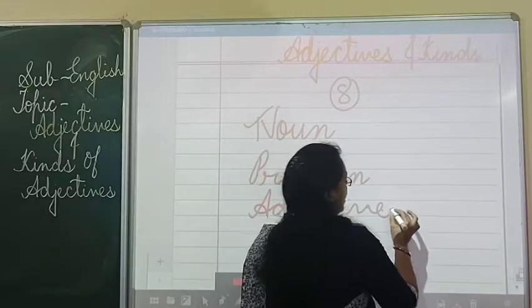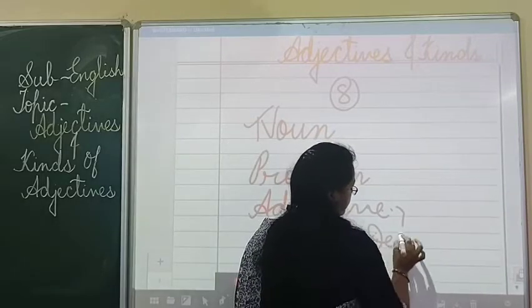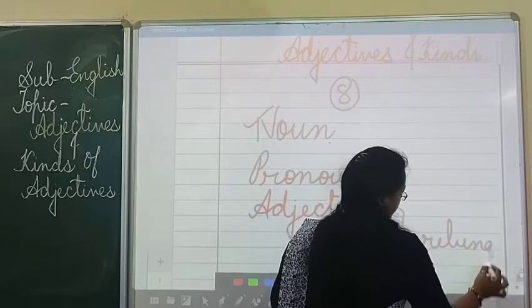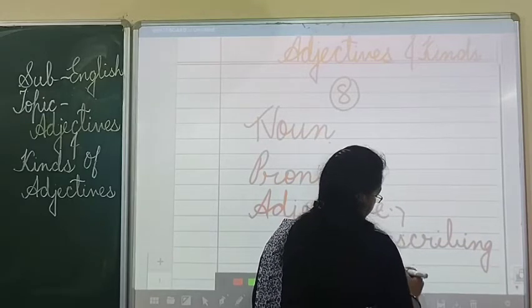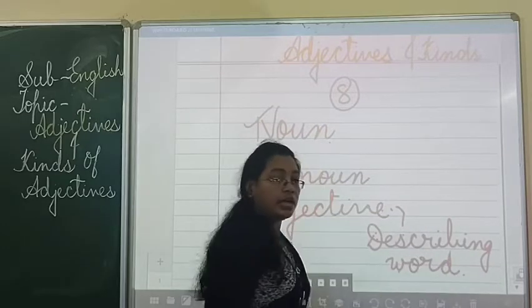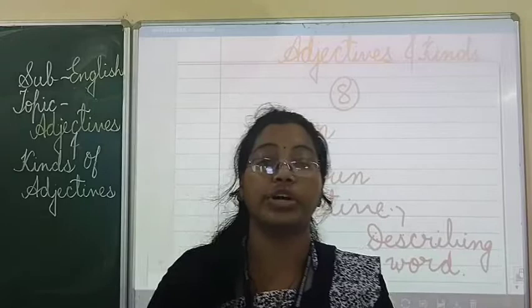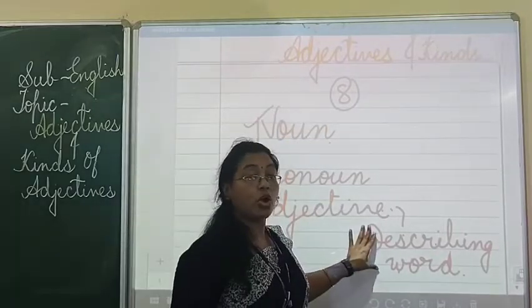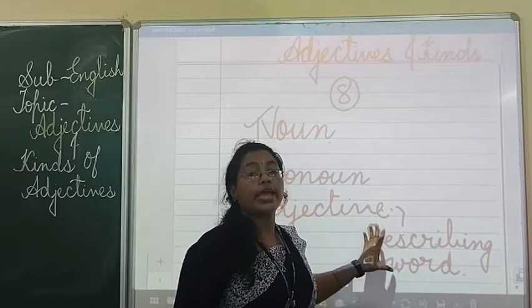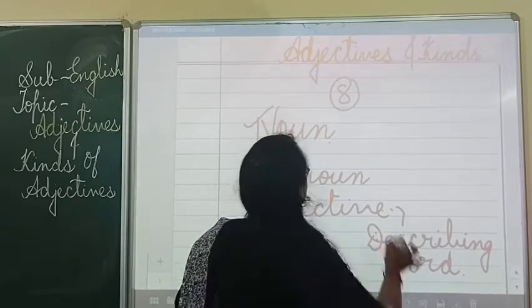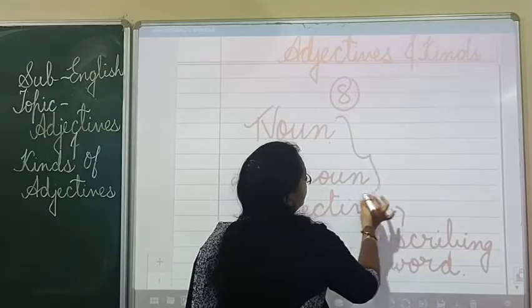Adjective is called a describing word. As we call it a describing word, it always describes or tells more about noun and pronoun.